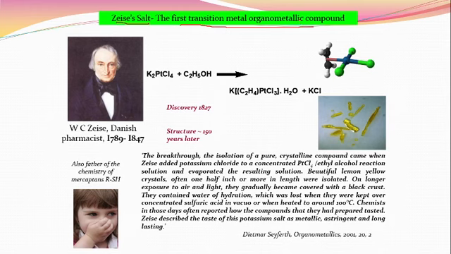Also in that set, what question will be asked to you? Following are the first organometallic compound. Which one is the first organometallic compound? This is the Zeise salt. Why is it called Zeise salt? Because it was first discovered by W.C. Zeise, a Danish pharmacist, 1789 to 1847.